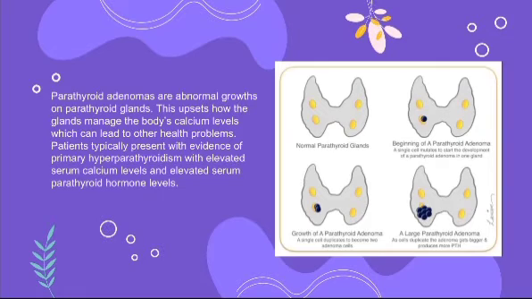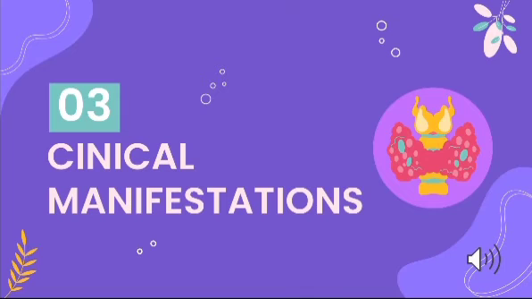We can think of parathyroid adenomas as benign tumors, abnormal growths that keep on secreting parathyroid hormone without any regulation from calcium. Normally, when the calcium level increases in the blood, the parathyroid hormone automatically decreases by a negative feedback loop in order to get the calcium level back down. But parathyroid adenoma is not under the control of calcium. So even if the calcium is increasing in the blood, the parathyroid hormone is still being released by the cells of the parathyroid adenoma, and that's the main concept that has to be understood when we're talking about parathyroid adenomas.